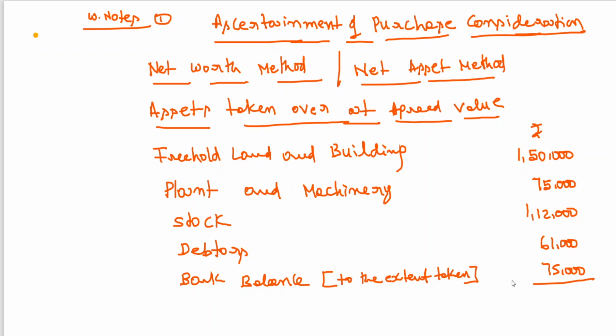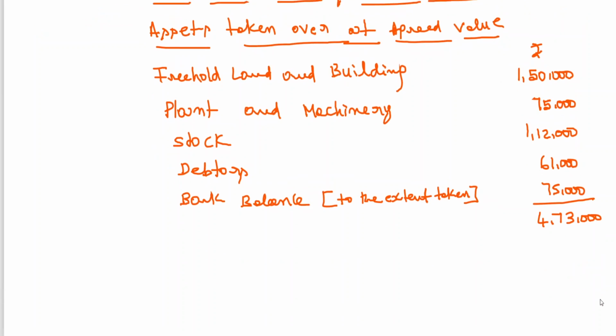And if you look at the total of this, 1,50,000 plus 75,000 plus 1,12,000 plus 61,000 plus 75,000, it is coming to 4,73,000.